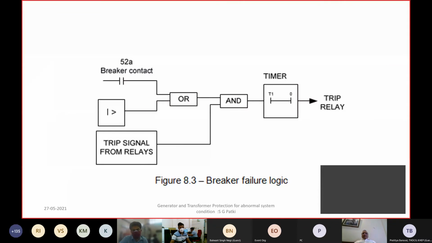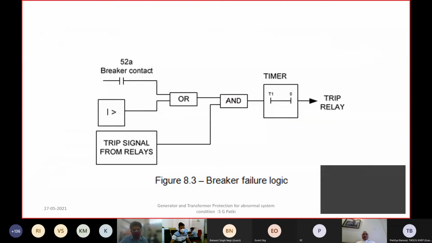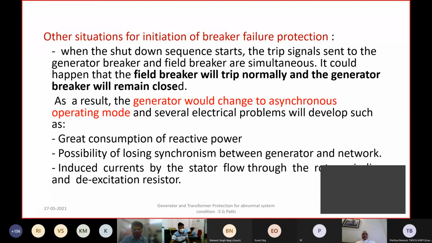Now we have discussed various protection schemes which can mal-operate, and one of the schemes which also mal-operates or sometimes fails to operate is the breaker failure scheme. The scheme may fail to isolate a fault if the generator breaker doesn't trip for some reason, or sometimes the generator breaker opens, but it may result in flashover of the generator pole inside the interrupter.